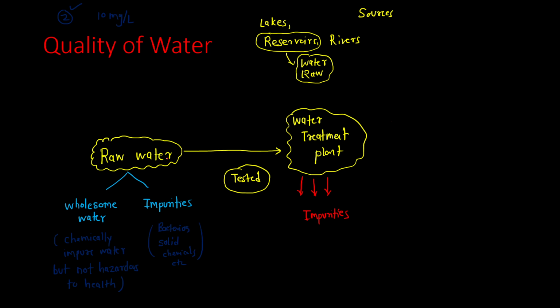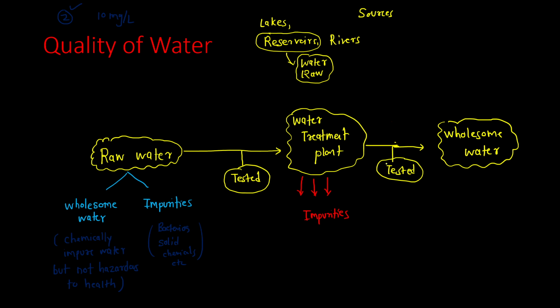Now out of raw water, if we remove all the impurities, what will we get at the end? At the end we will get the water which we call wholesome water. This water we can drink. Initially, when the raw water is taken to the treatment plant, it is tested, and after treatment also certain tests have to be done.